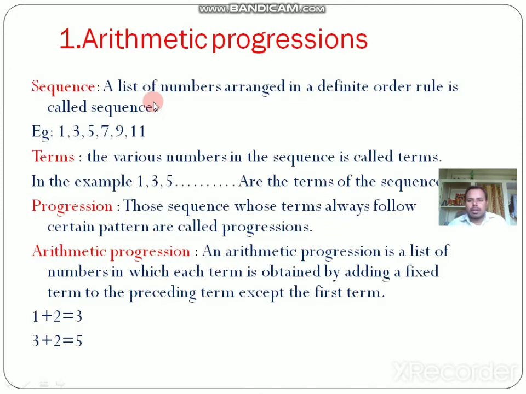I will repeat once again. A sequence is a list of numbers arranged in a definite order or rule. If a sequence follows a particular pattern, then it is called a progression. An arithmetic progression is one where, except for the first term, if you add a constant number to get the next numbers, then you get an arithmetic progression.